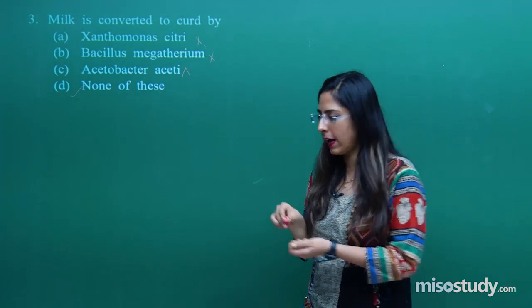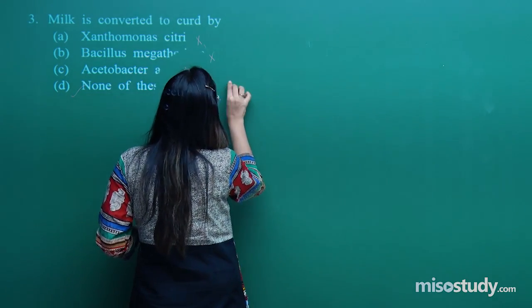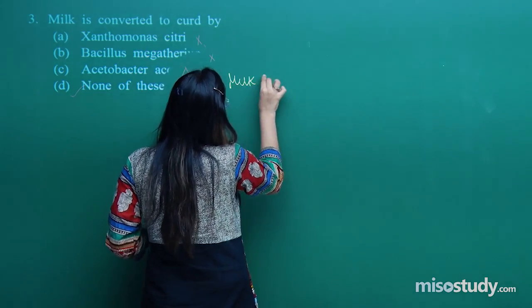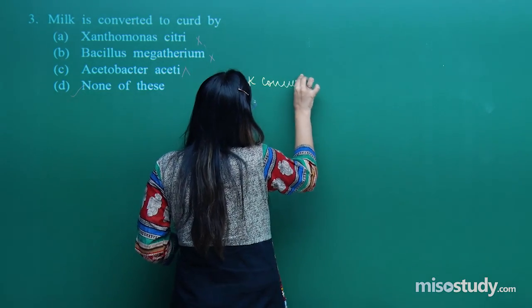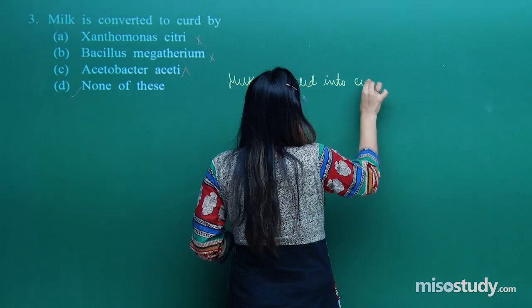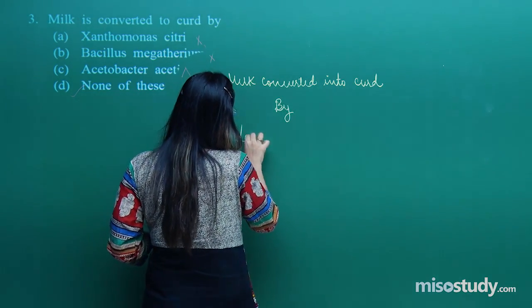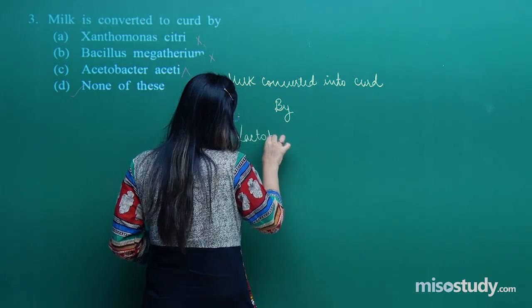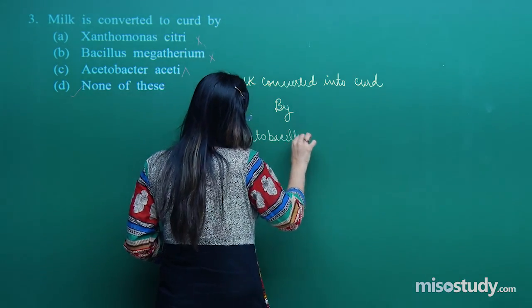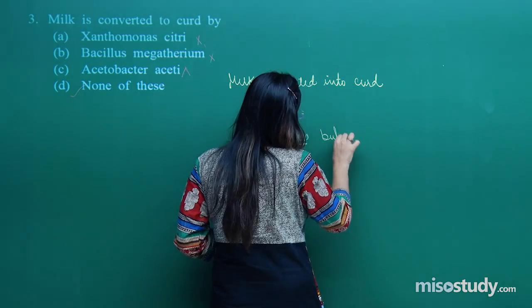Now, as D is correct, what will be the right answer? The answer is Lactobacillus. Milk is converted into curd by Lactobacillus bulgaricus.